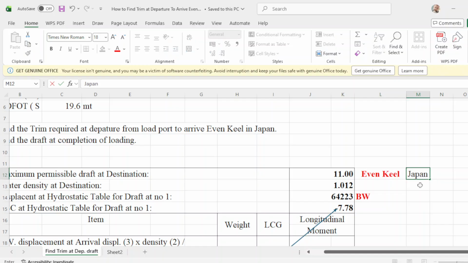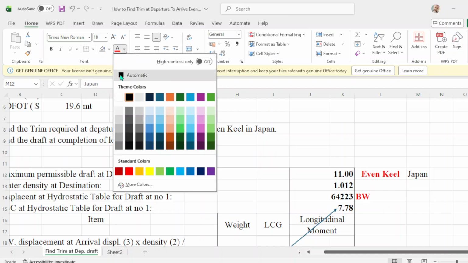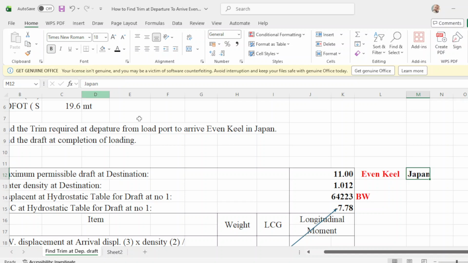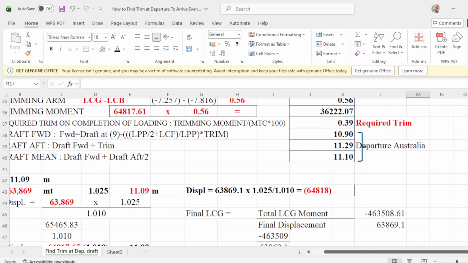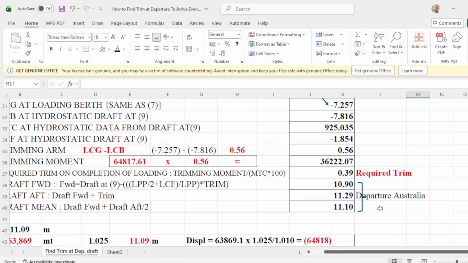Japan. Okay. So when I arrive in Japan, it should be 11 meters, density 1.012, even keel. Okay. So when you depart at Australia, you should have a trim of 0.39, and this will be your forward and up drop and your mid drop. Okay. So that's it guys.